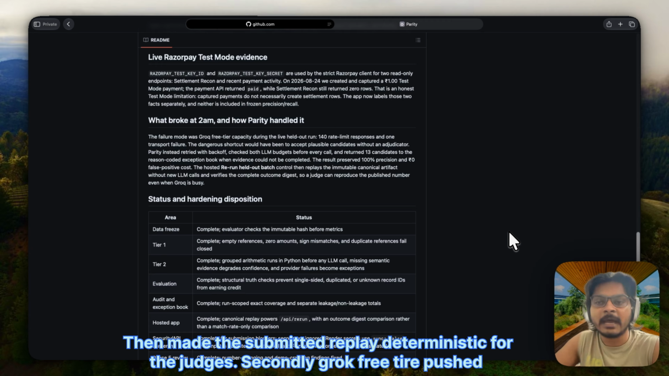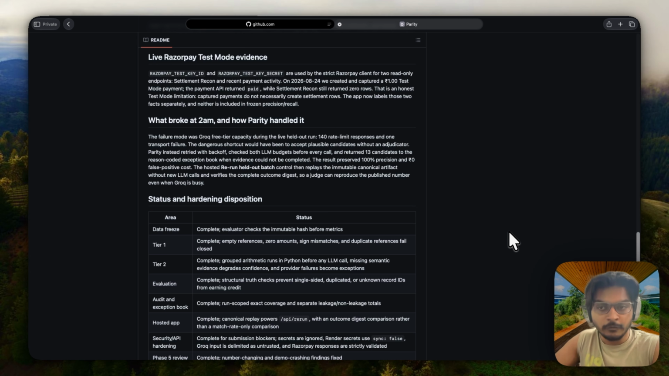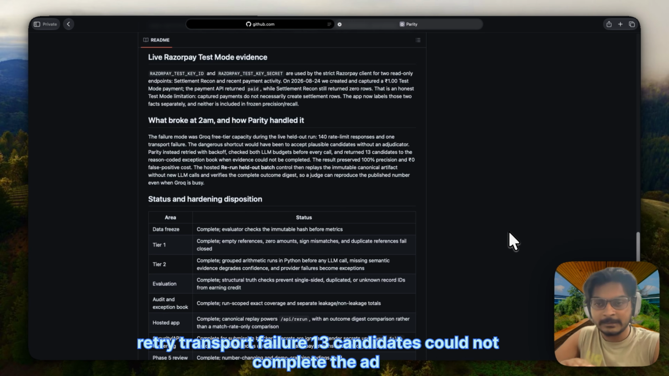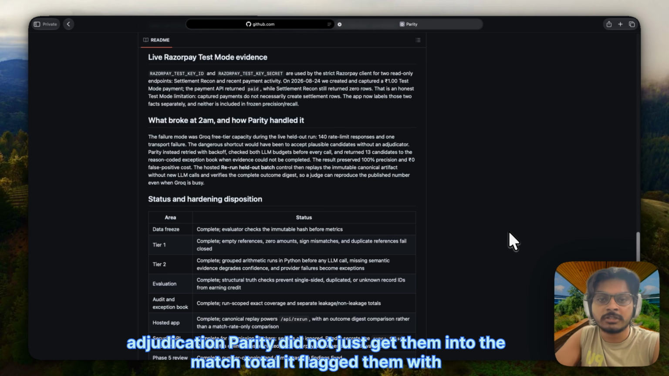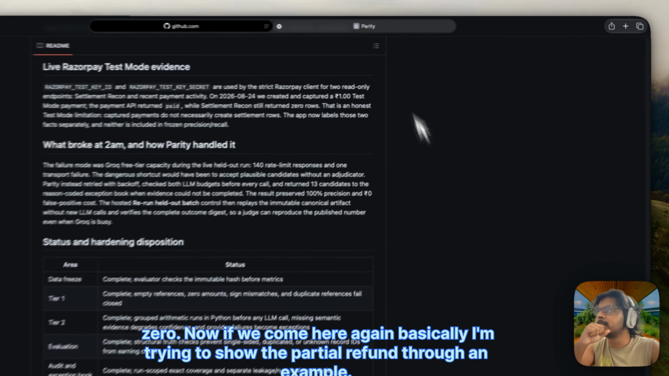Secondly, Grok's free tier pushed back. The canonical run received 140 rate limit responses, made 61 retry attempts, and had one retry transport failure. 13 candidates could not complete the adjudication. Parity did not just guess them into the match total, it flagged them with available grounded evidence. Thus, precision stayed at 100% and false positive cost stayed at ₹0.